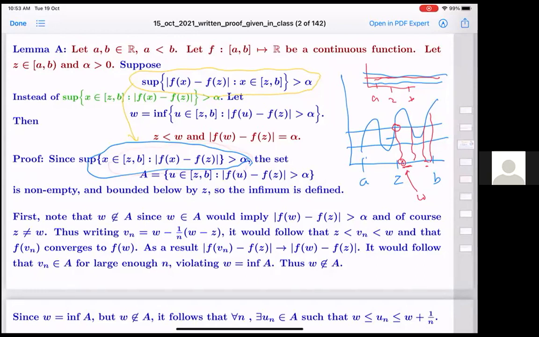Okay. So once we have that f(w) minus f(z) is equal to alpha, then z strictly less than w will follow immediately because they cannot be equal. Because f(z) minus f(z) is 0 and alpha is strictly positive, it will follow that w is strictly bigger than z.